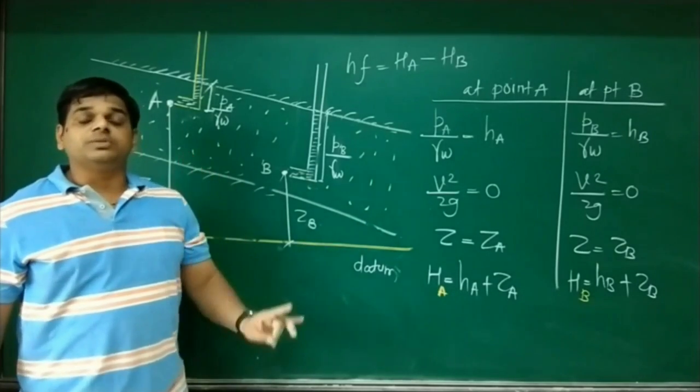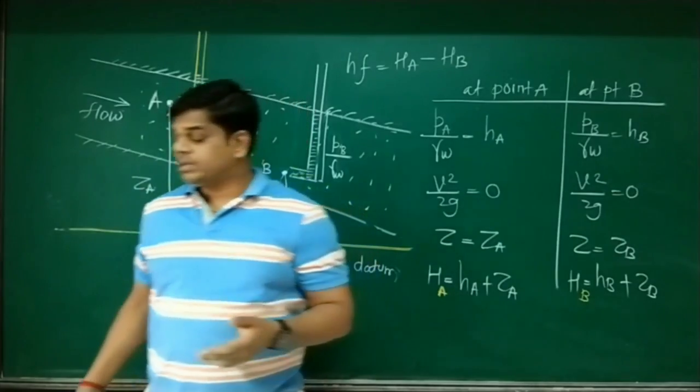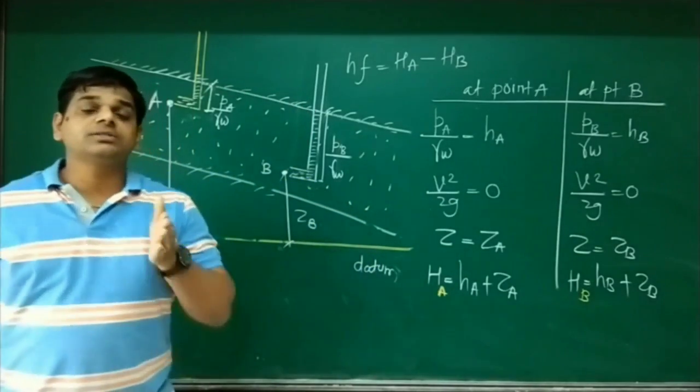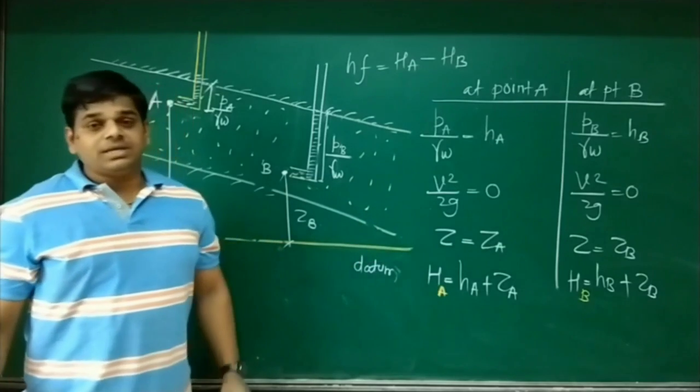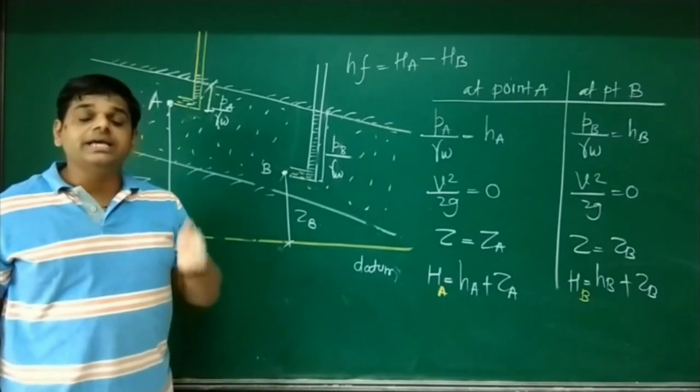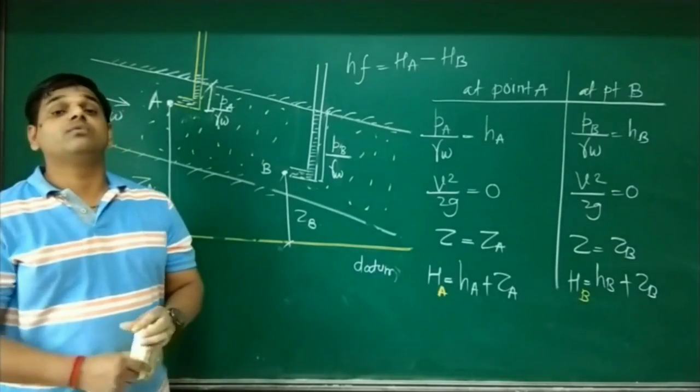Therefore, there is a possibility of flow. So what do we learn from this? Whenever head loss becomes 0, flow never occurs. And when head loss is a non-zero value, then there is a possibility of flow.